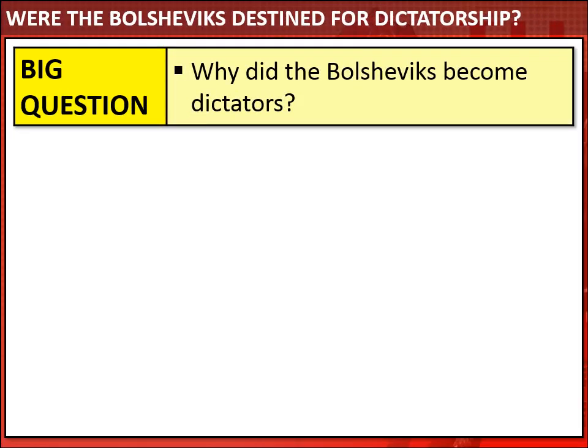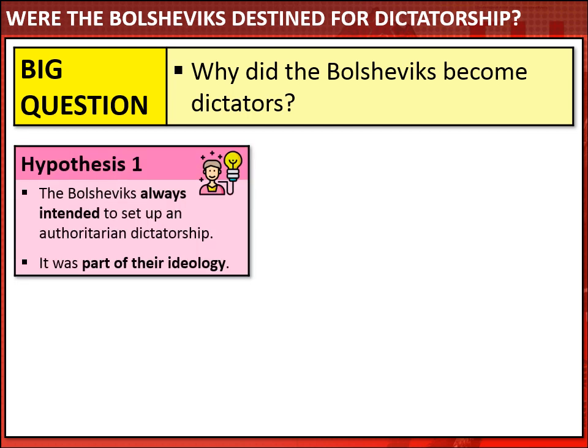So today's lesson is all about, were the Bolsheviks destined for dictatorship? And we're going to start to think already about that second big question. Why did the Bolsheviks become dictators? Now, I'm going to offer you two possible hypotheses or theories on this. Here's hypothesis number one. The Bolsheviks always intended to set up an authoritarian dictatorship. They planned it from day one, and it was always part of their ideology.